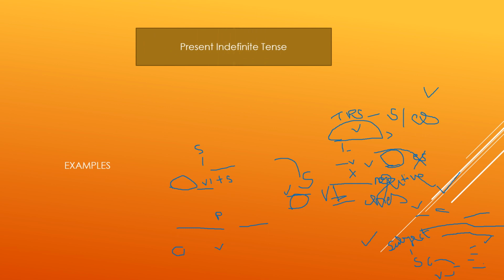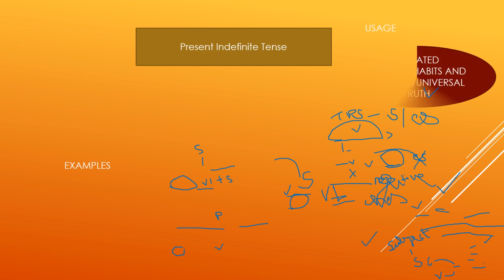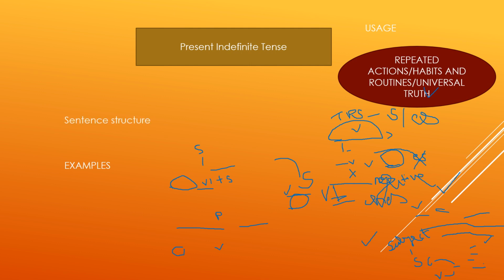First is present indefinite tense. So we will discuss sentence structure and its use. Basically, present indefinite tense is used to express repeated actions, habits, routines, universal truth, or facts, we could say. If we talk about its sentence structure, it would be subject plus verb's first form, and if subject is singular,